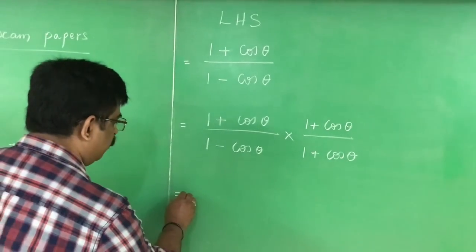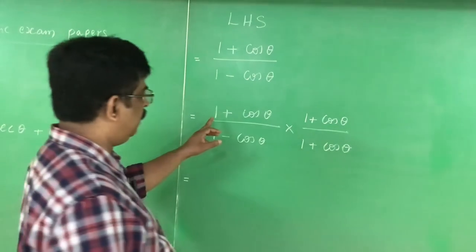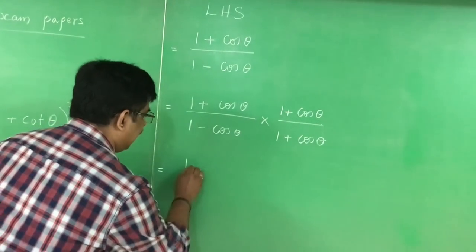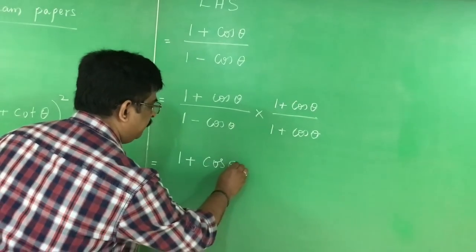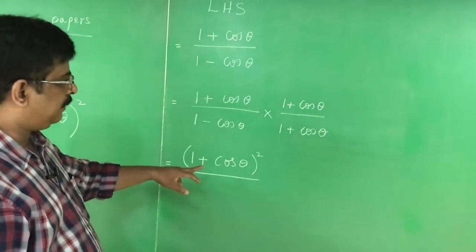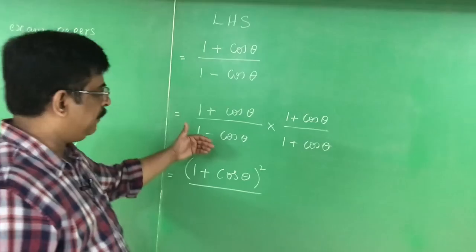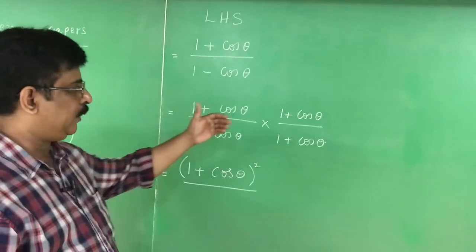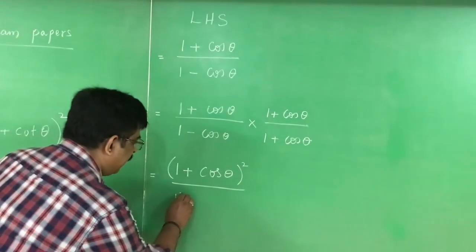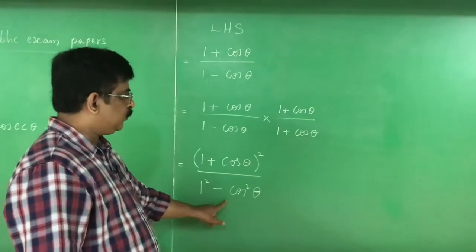Now, you see the numerator part. When you see the numerator part, it is in the form of a plus b into a plus b. A plus b into a plus b is a plus b whole square. And denominator, since we multiplied by the conjugate of the denominator, it is always in the form of a plus b into a minus b. A plus b into a minus b is equal to a square minus b square. Therefore, it becomes 1 square minus cos square theta.